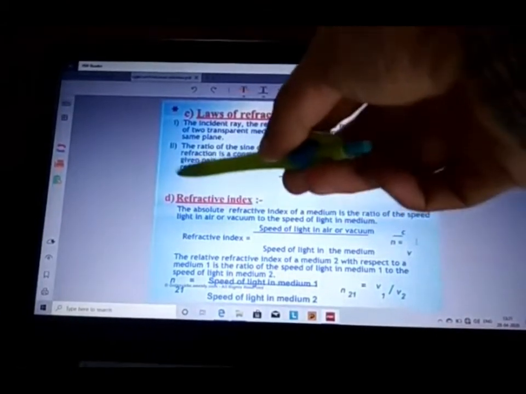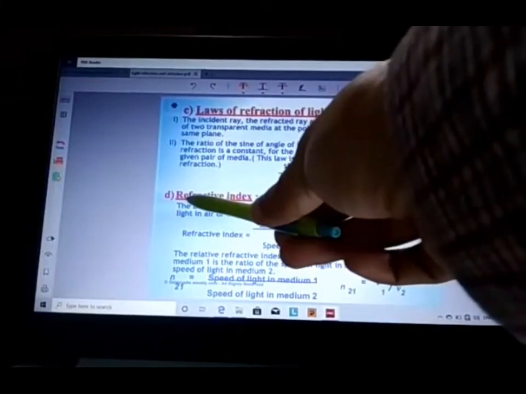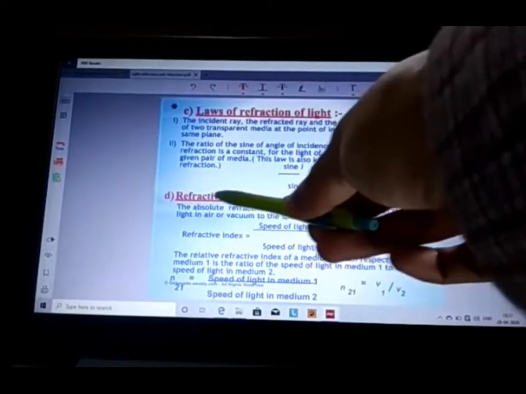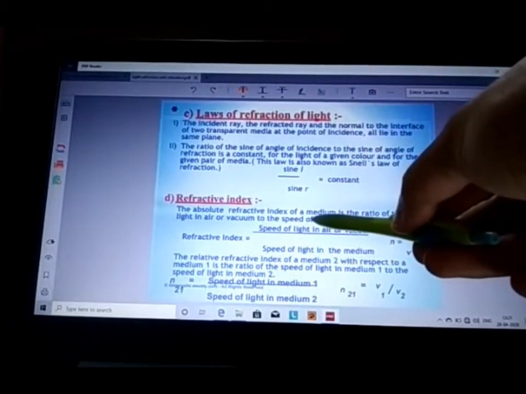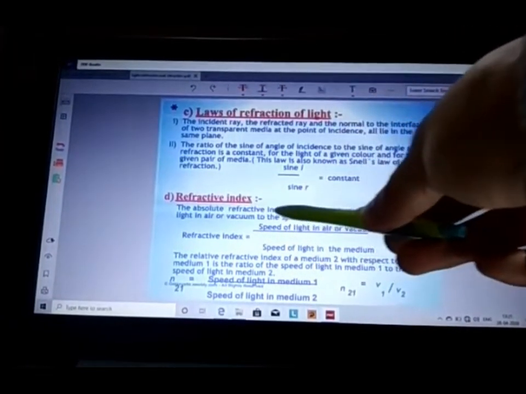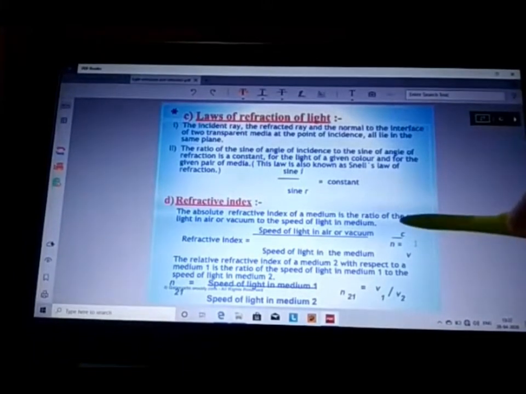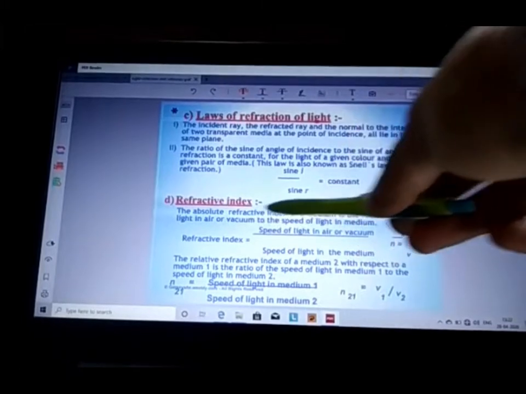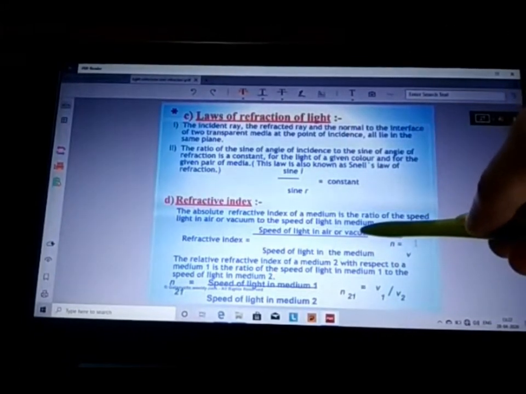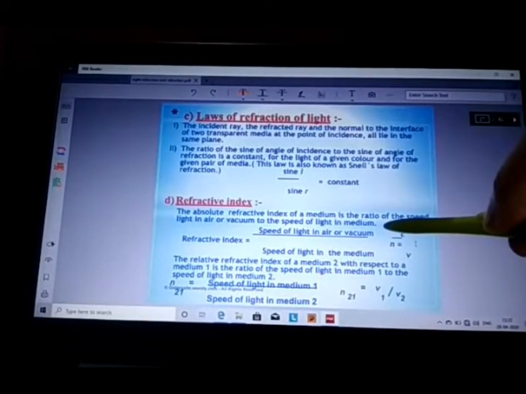Then the next topic is: what is refractive index? Refractive index is a property of the medium, and the absolute refractive index of a medium is the ratio of the speed of light in air or vacuum to the speed of light in that particular medium.